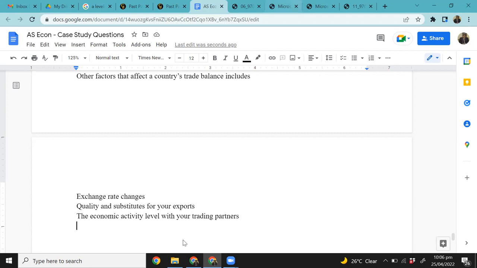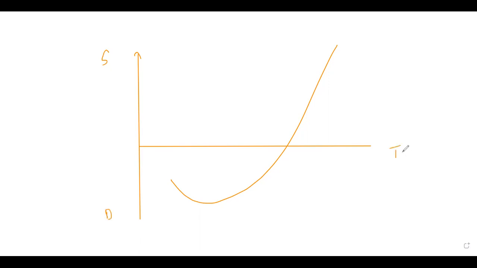So the J-curve says that when your export prices are declining, and you have more elastic demand for exports, in fact, not only for exports, but also for imports. When your export prices are declining and you have more elastic demand for your exports and imports, right? So you move from a deficit to a surplus, right? So on the y-axis, you have surplus, right? On the negative side of the y-axis, you have deficit. On the x-axis of this graph, you have time, right?